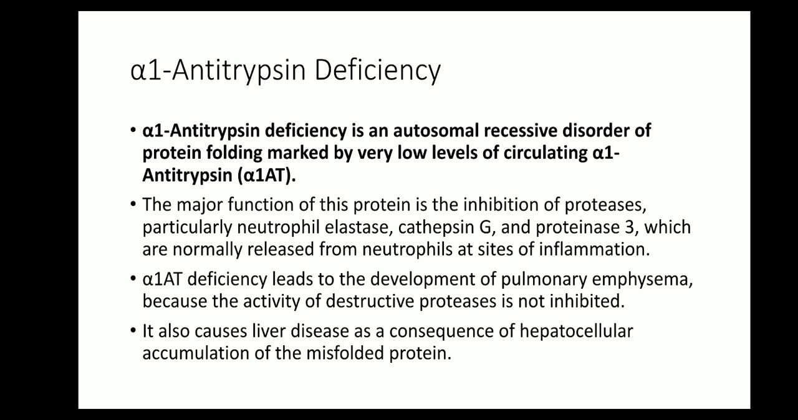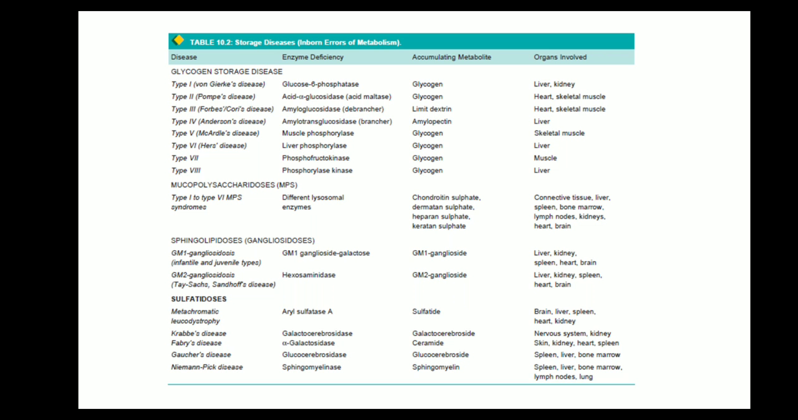Next important one is alpha-1 antitrypsin deficiency. It is an autosomal recessive disorder of protein folding marked by low levels of circulating alpha-1 antitrypsin. The major function of this protein is inhibition of proteases, particularly neutrophil elastase, cathepsin G, and proteinase 3, which are normally released from the neutrophils at the sites of inflammation. Alpha-1 antitrypsin deficiency leads to pulmonary emphysema because the activity of destructive proteases is not inhibited. It also causes liver disease as a consequence of hepatocellular accumulation of misfolded protein.